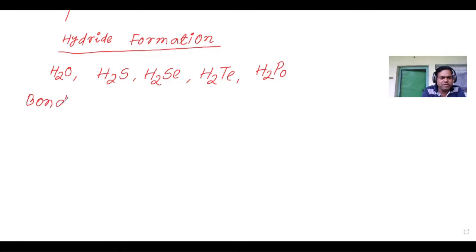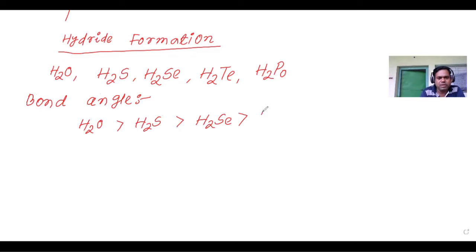First, we see the order of bond angle. The bond angle order is H2O greater than H2S greater than H2Se greater than H2Te. Polonium is a radioactive metal, so we will study mainly oxygen, sulfur, selenium, and tellurium. The bond angle of H2O is greater than H2S. Why does bond angle decrease on moving down the group? Here, I will explain water and H2S.